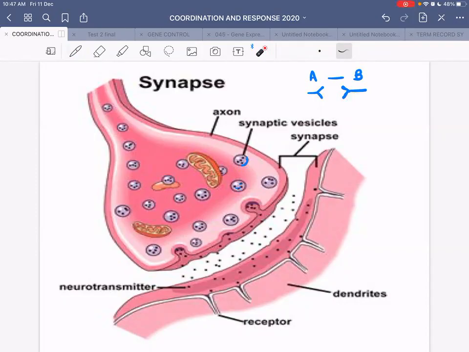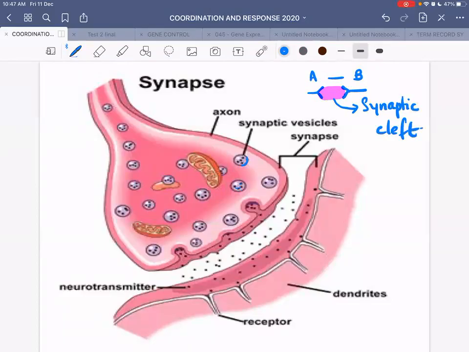And for that, we need to know what a synapse is. So basically, a synapse is a link between one neuron and another neuron. There is no physical contact between one neuron and the next. Instead, in between these two neurons is a very tiny gap, and this gap is known as the synaptic cleft. So the space between two neurons is a tiny gap, and that gap is known as a synaptic cleft, right?